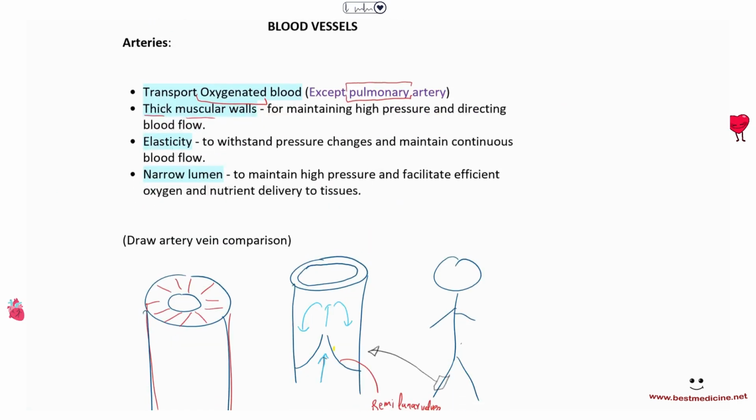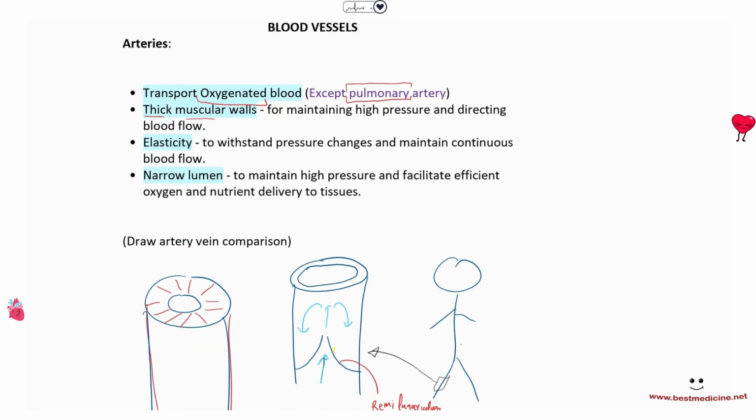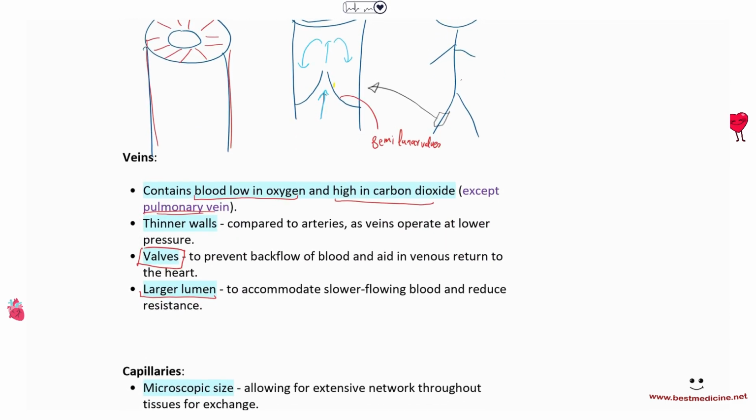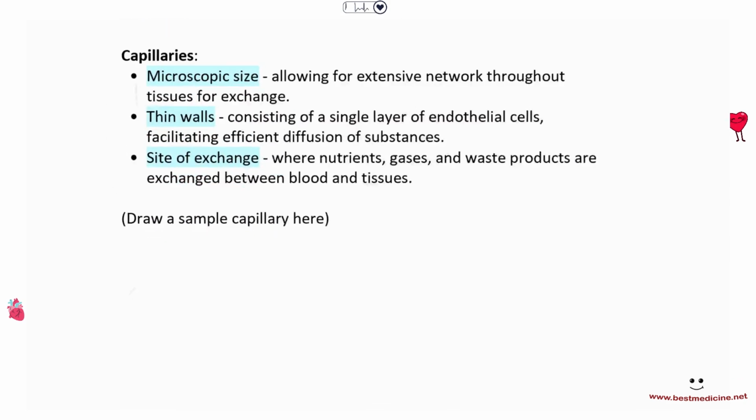So again, arteries are blood vessels that carry blood away from the heart. And most of them will carry oxygenated blood except pulmonary artery. While veins, which contain valves, carry blood towards the heart, and most of them carry deoxygenated blood except for pulmonary vein. And lastly, we have the capillaries.